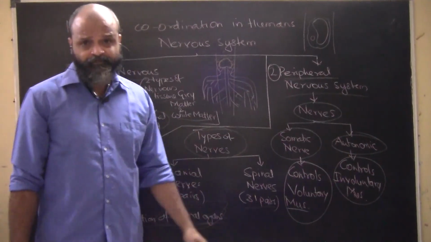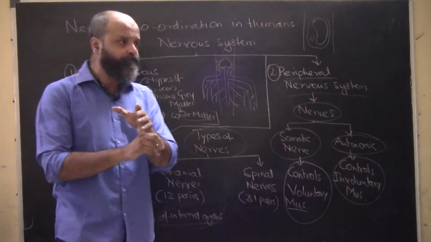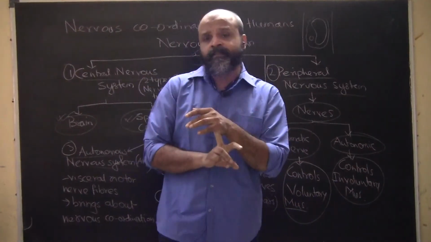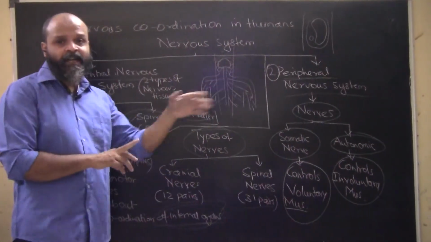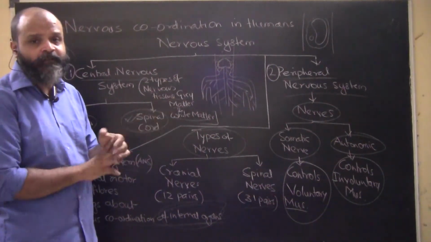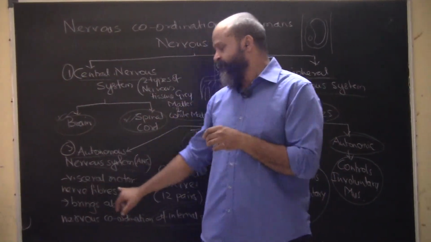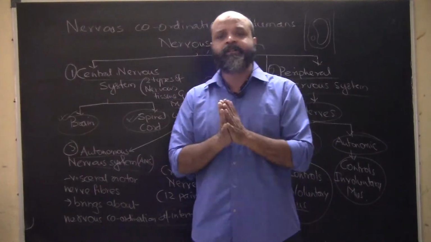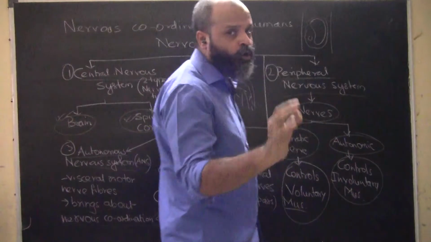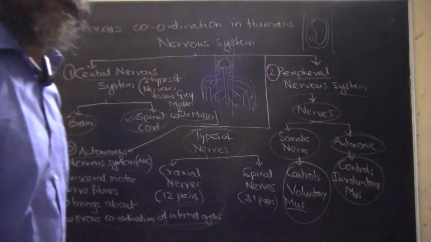This was just a division of the different systems. We have three nervous systems. One is the central nervous system, made up of the brain and the spinal cord. One is the peripheral nervous system, made up of the nerves arising out of the spinal cord and going to different parts of the body. The other is the autonomous nervous system, the visceral motor nervous system, which controls the functioning of the internal organs. As the name suggests, autonomous means automatic. You can take a snapshot of the same.